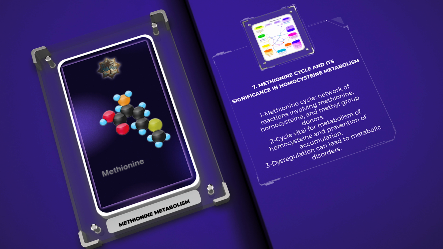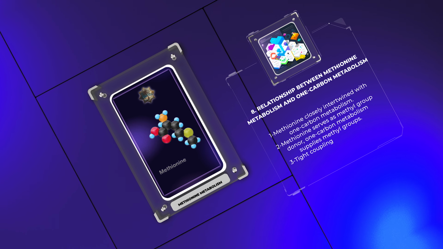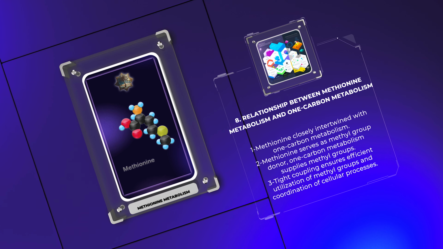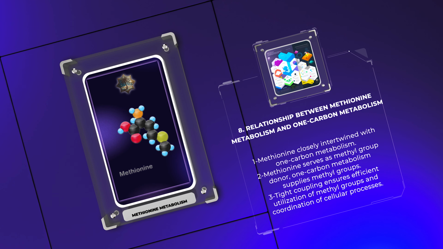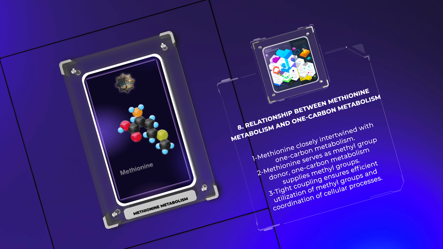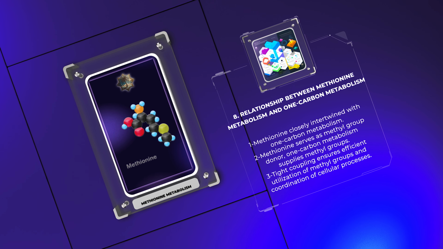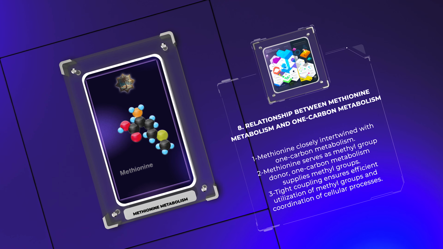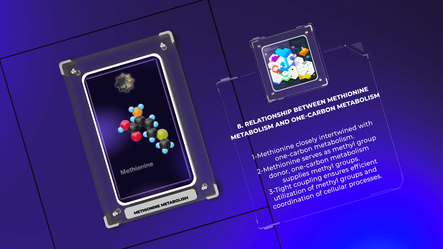Dysregulation of the methionine cycle can lead to a range of metabolic disorders. Methionine metabolism is closely intertwined with 1-carbon metabolism, a network of biochemical reactions involved in the transfer and utilization of methyl groups. 1-carbon metabolism utilizes various coenzymes, such as folate and vitamin B12, to carry out methylation reactions and nucleotide synthesis. Methionine serves as a methyl group donor for 1-carbon metabolism, while 1-carbon metabolism supplies the necessary methyl groups for methionine synthesis and cellular methylation reactions. The tight coupling between these pathways ensures the efficient utilization of methyl groups and the coordination of cellular processes.